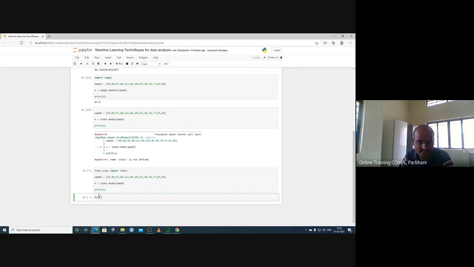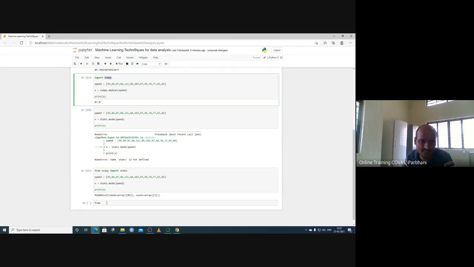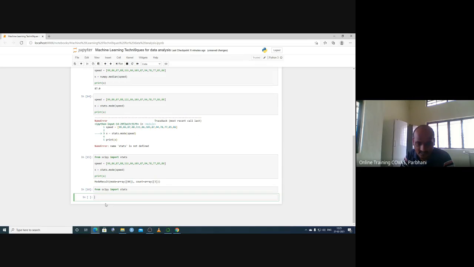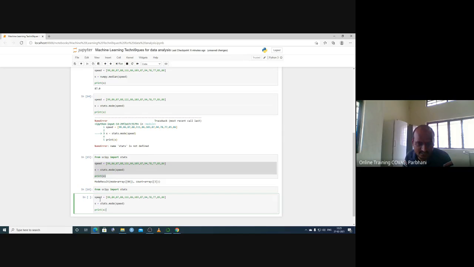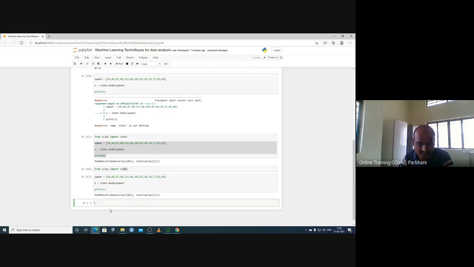So from SciPy. Previously we have talked about NumPy, which was a Python library. Likewise, SciPy is a Python library. We want to import the module stats, and now we want to give the speed. What statistics do you want? The speed we have mentioned here. Then we are using stats.mode. We want to calculate the mode, meaning the most repeating value from the speed.